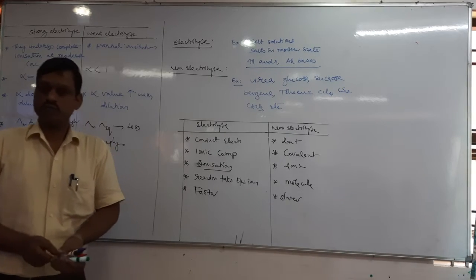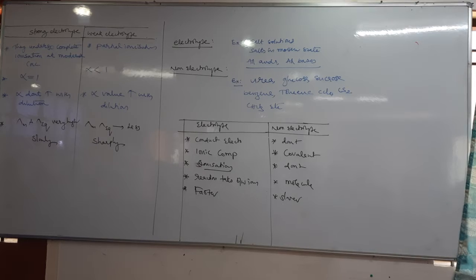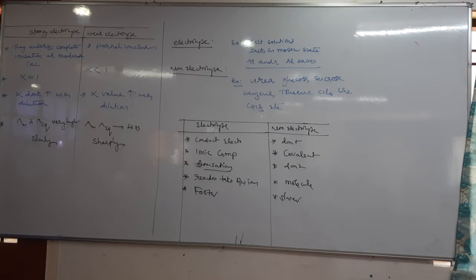Electrolyte. The substance which can conduct the electric current either in solution state or molten state is called electrolyte.